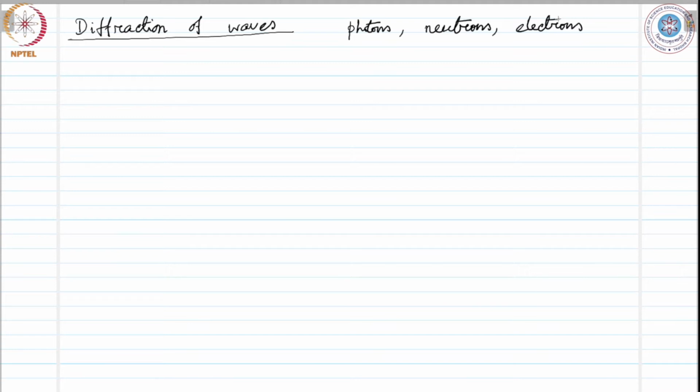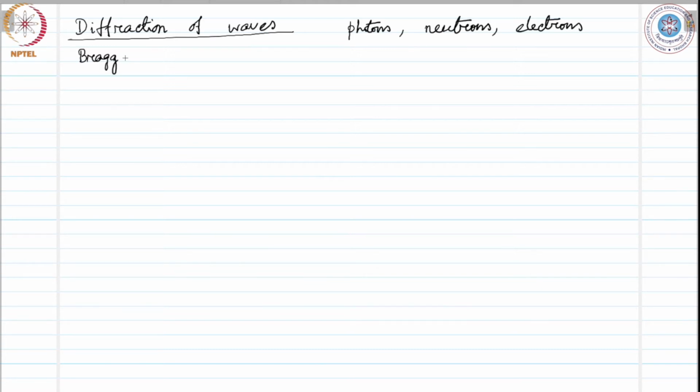The pioneer in this field was Bragg. He devised a very simple theory to analyze the diffraction in solids.